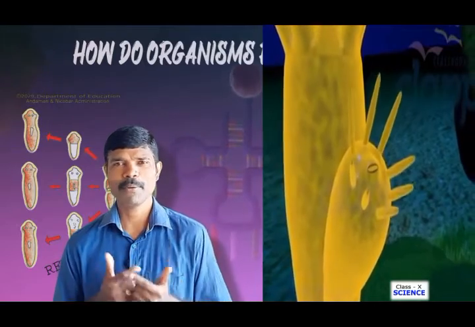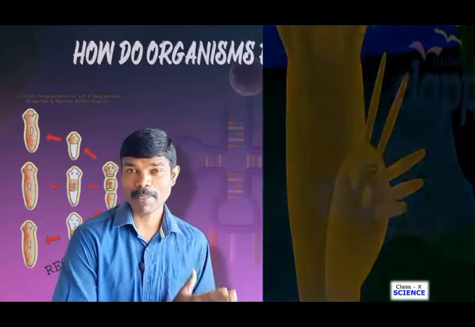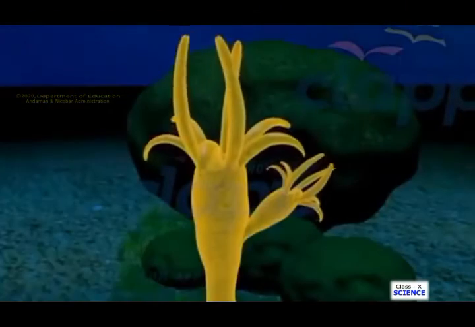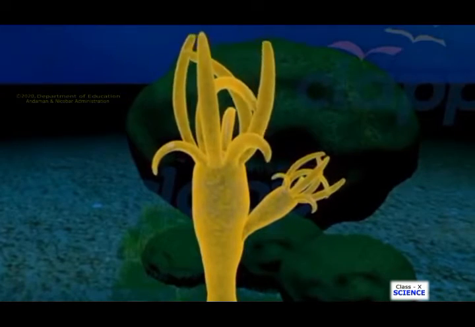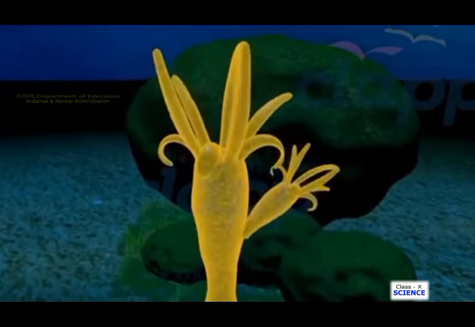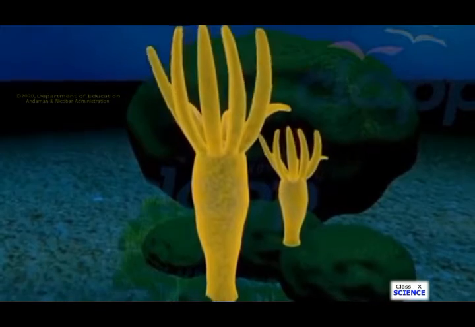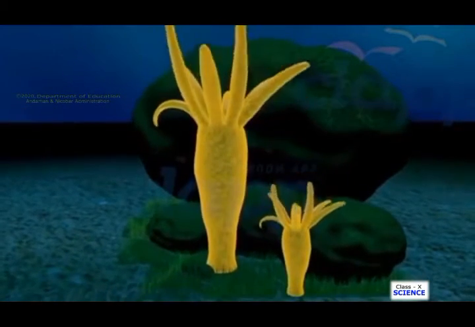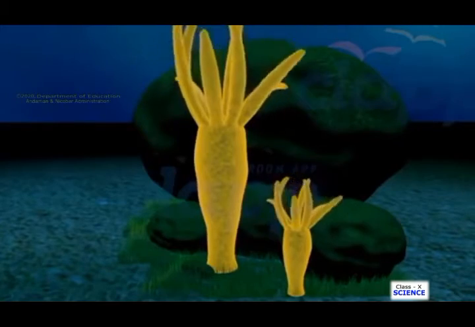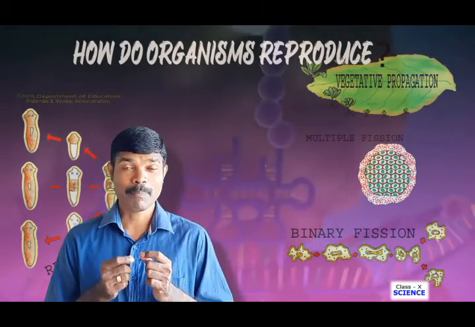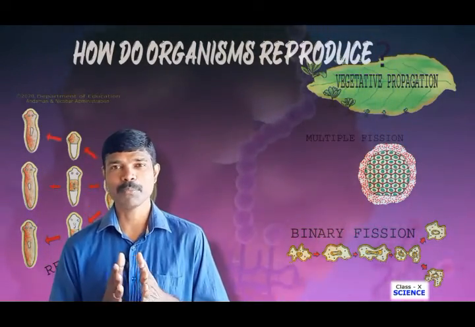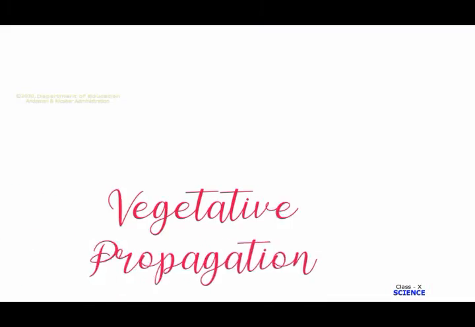So such a type of reproduction which takes place by means of a bud, we call budding. And the example of budding is Hydra. In Hydra, the Hydra reproduces by means of budding.